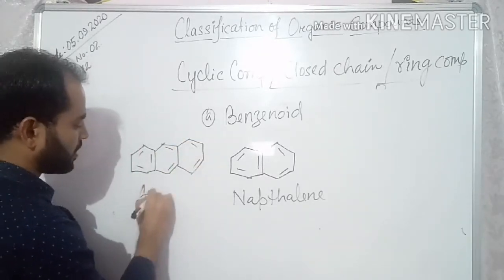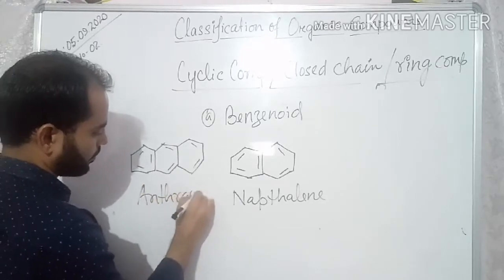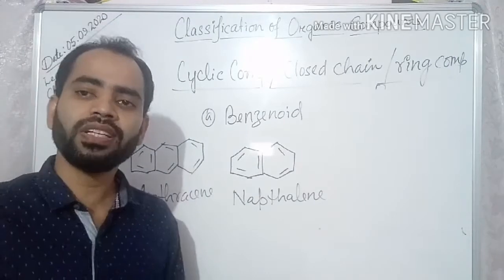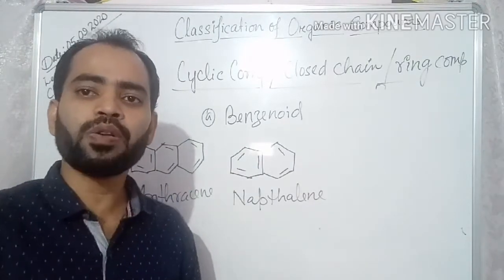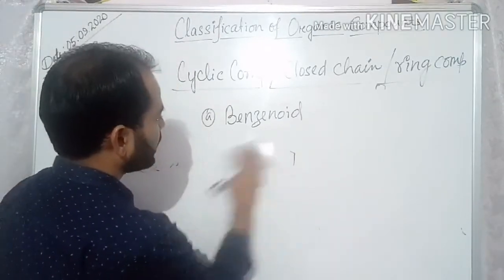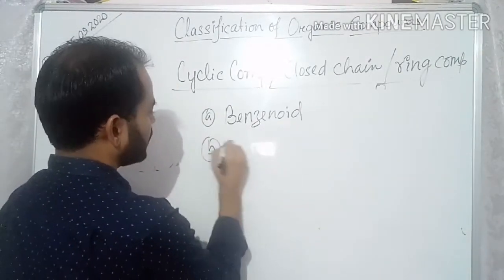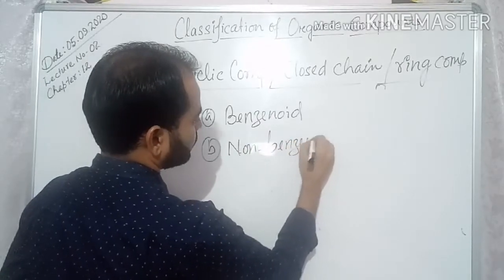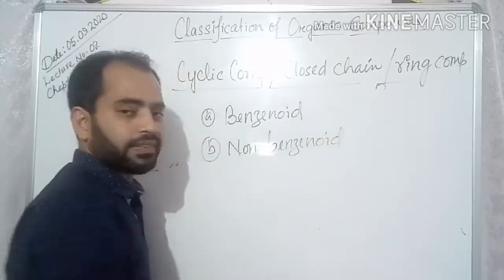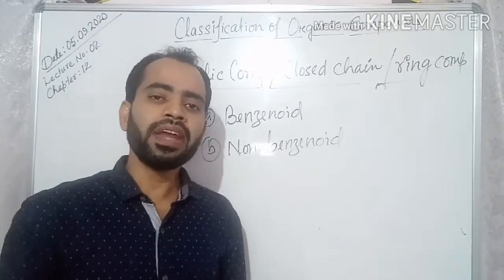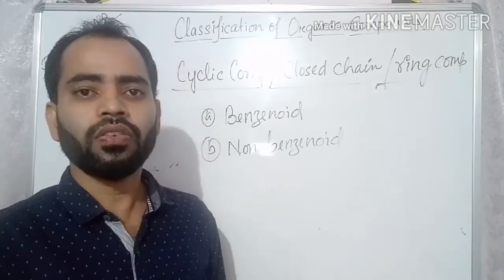This is called anthracene. So here also you are getting benzene ring. So such type of compounds are called benzenoid compounds. Next one is your non-benzenoid. These are aromatic compounds but they are not having any benzene ring.